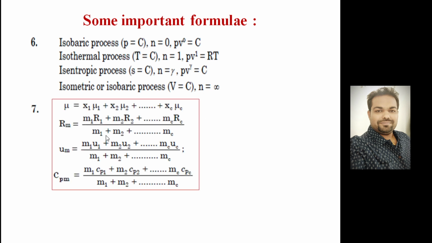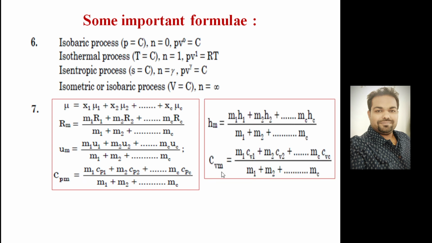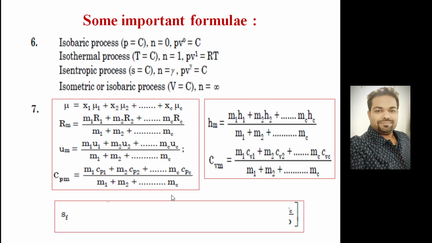And for mixture properties, we know that these are the mole fractions basically. This equation will be given like this, or the characteristic gas constant for the mixture will be given by this equation. Specific internal energy will be given by this equation. This is for mixture properties, and Cp value for the mixture will be given by this equation. Similarly, enthalpy and Cv can be calculated.